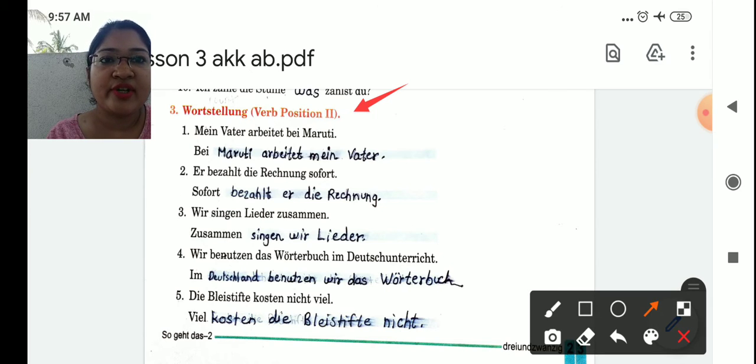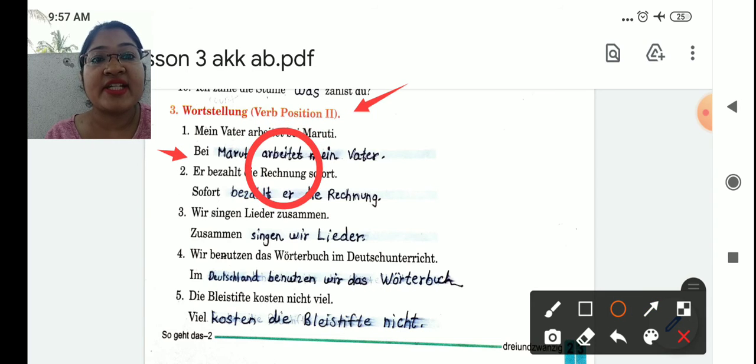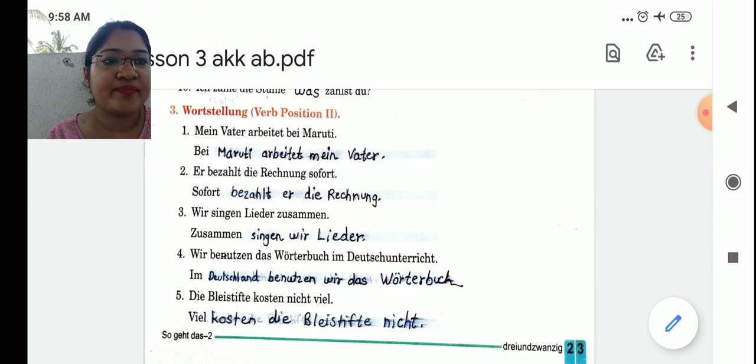Wortstellung, in the third question, verb position. Always remember, in a simple sentence where there is a full stop, the verb is always at the second place. Now see the first one. Bei Maruti arbeitet mein Vater. So your verb is arbeitet, which is at second place. At Maruti company, my father works.